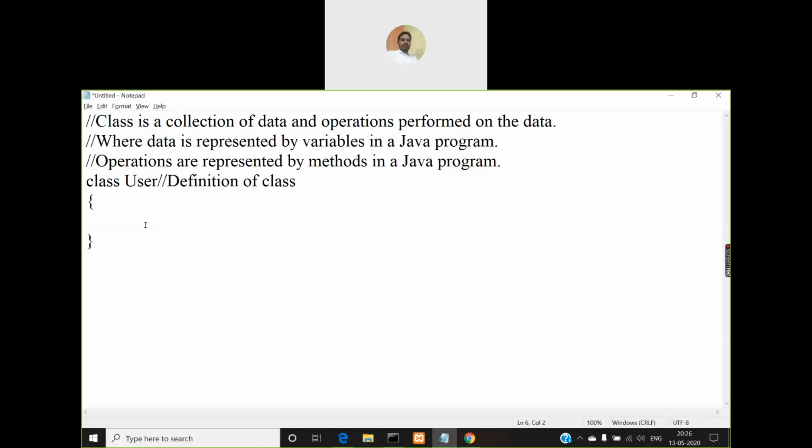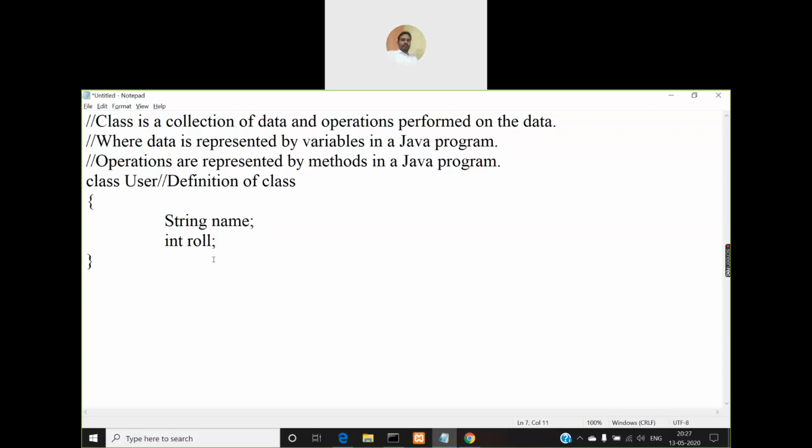Okay. Then within this class, I can create variables like this. Say int, or I'll create some string or something. So this is name, and I'll create another variable, say role.